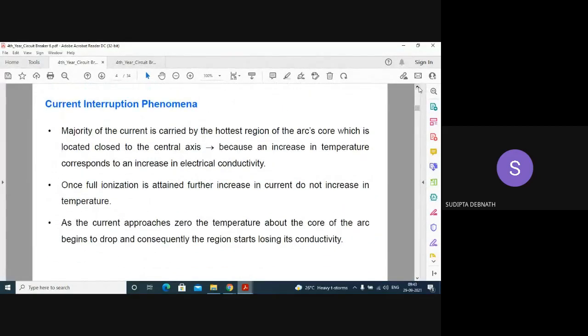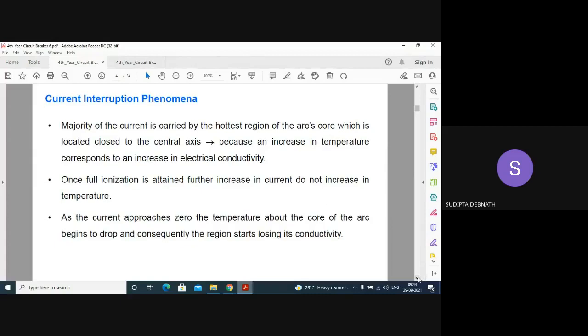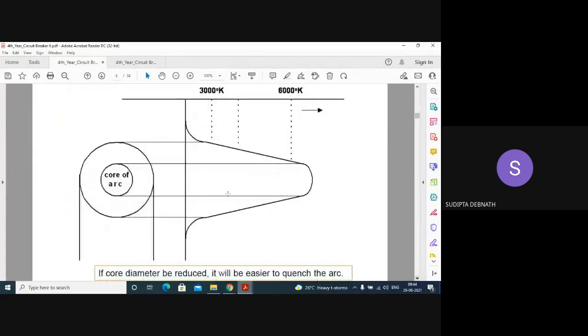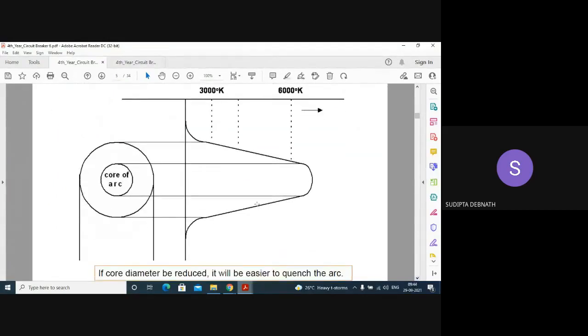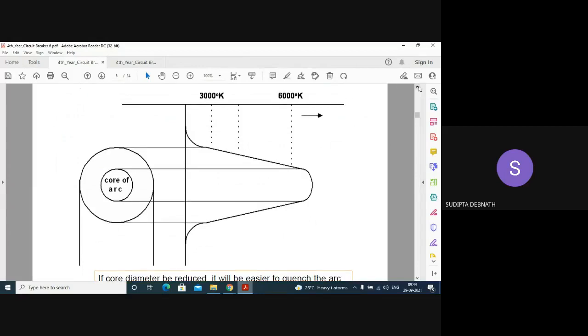So, current interruption phenomena: the basic principle we have already discussed while discussing the general principles of circuit breakers. The majority of the current is carried by the hottest region of the arc's core, which is located close to the central axis. Here at the core, the temperature is maximum, maybe 6000 Kelvin, and when the current becomes zero, it decreases. Say if this is 3000, it will be almost 2000 or like that.